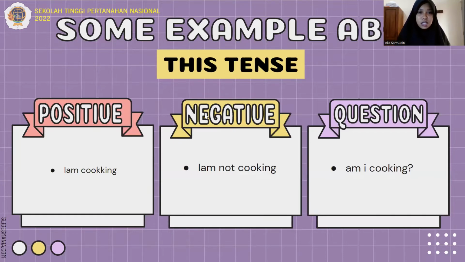This is an example. Positive example: I'm cooking. Negative example: I'm not cooking. Question example: Am I cooking?